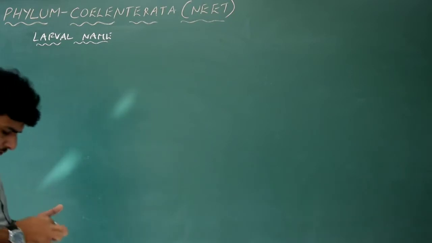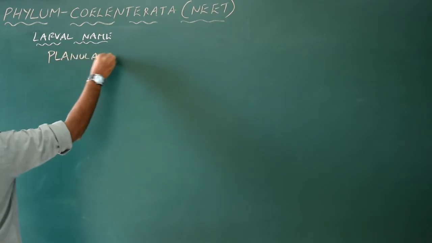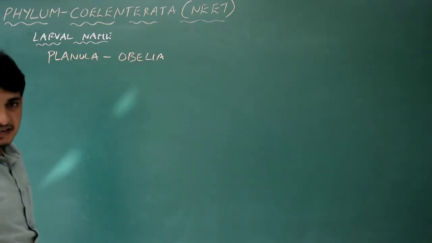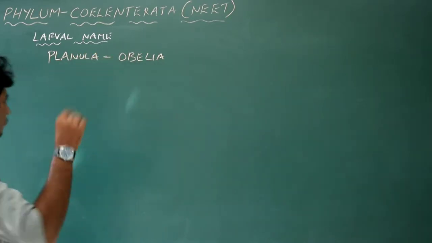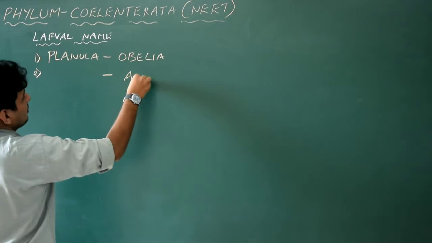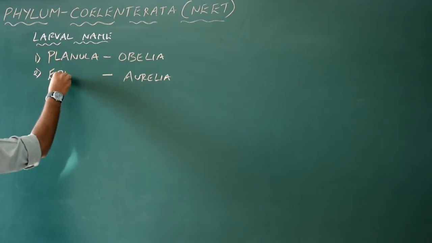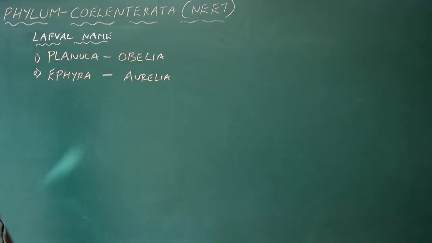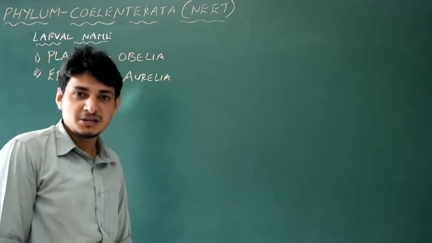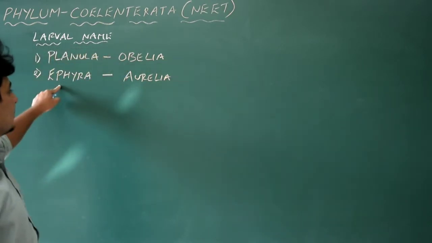Okay, so the first larva is, I am going to write, planula. It is the larva of the coelenterate called Obelia. Obelia, easy right? Planula is the larva of Obelia, number one. The second larval name is another type of larva, of the coelenterate Aurelia. That is Ephyra. Do you remember the larval name of poriferans? Yes, right? Parenchymula, amphiblastula or blastula actually. Okay. So here planula is Obelia, Ephyra is Aurelia.